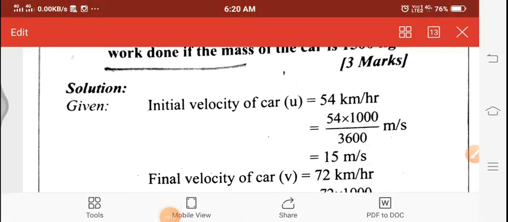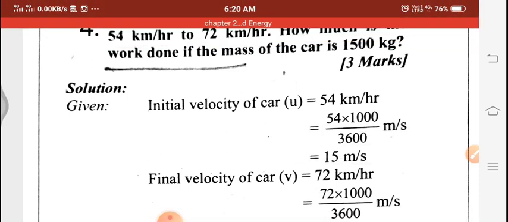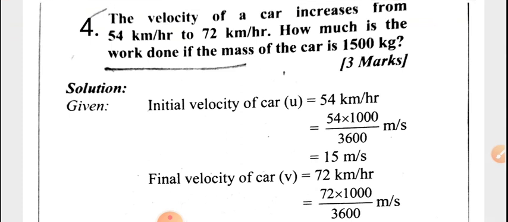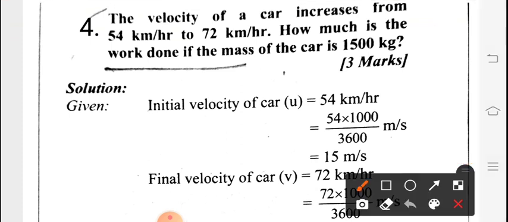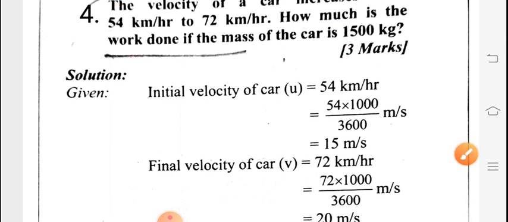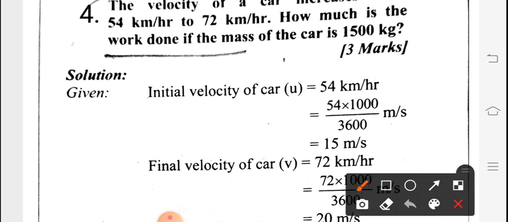Next question is question number 4 in your exercise. The velocity of a car increases from 54 km per hour to 72 km per hour. How much is the work done if the mass of the car is 1500 kg? Obviously here we have to find work done. First of all we will write the given things. What we have to find?